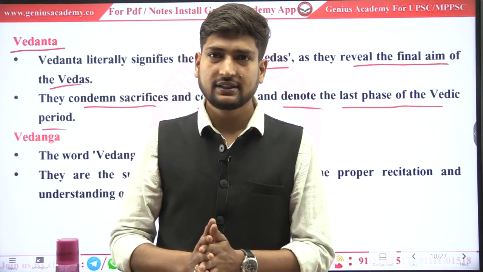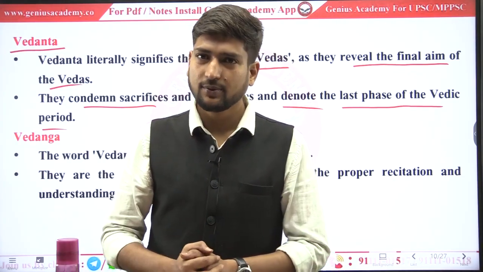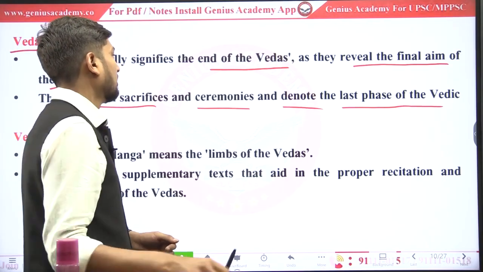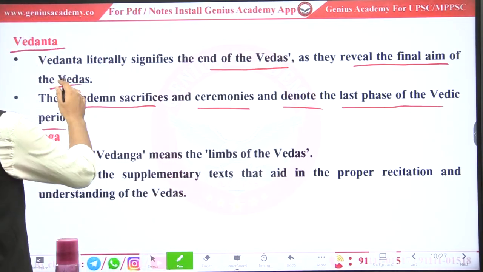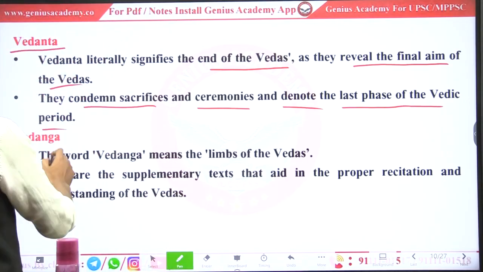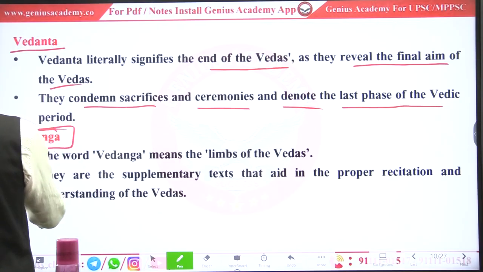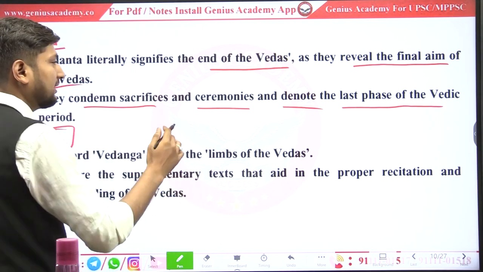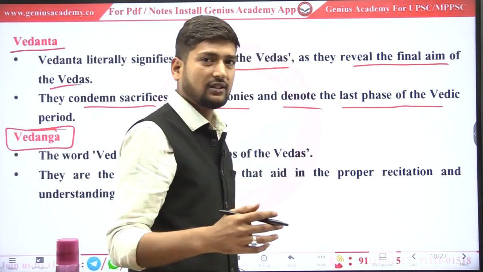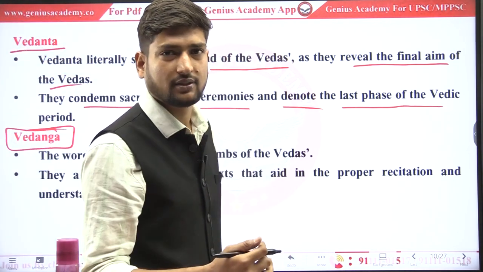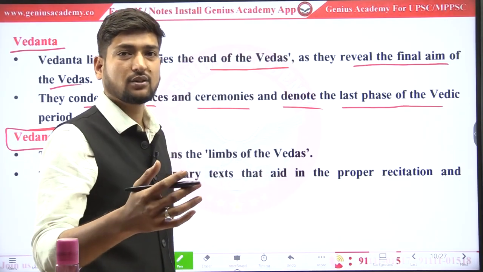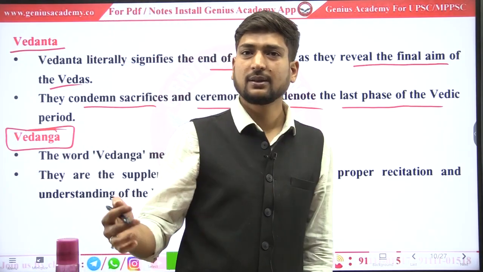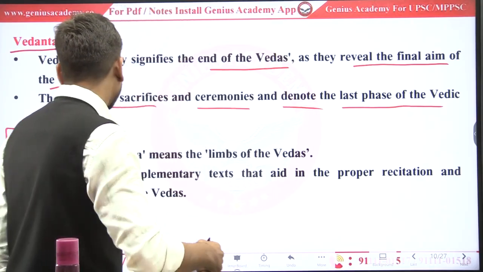Richer are becoming richer, poorer are becoming poorer. So we can see this as the last period of the Rig Vedic period, because in later Vedic period all these ceremonies and sacrifices increased in a huge number. So we can see the emergence of Jainism and Buddhism because of those things.